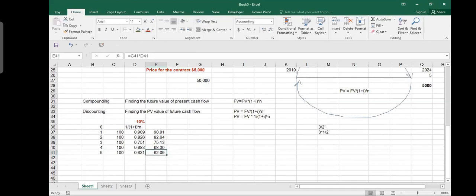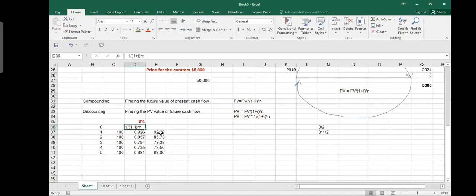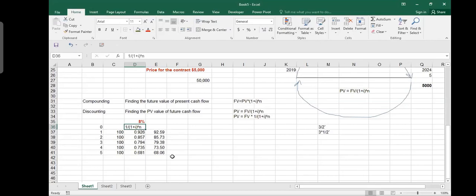In our question, they were doing it at 8%, right? So I put it at 8%. Let me show you. What did they calculate? 926, 8577, 94735. I'm not sure if they are taking exact numbers or hypothetical numbers. What were the values? Same values. Okay, now you can see these numbers.